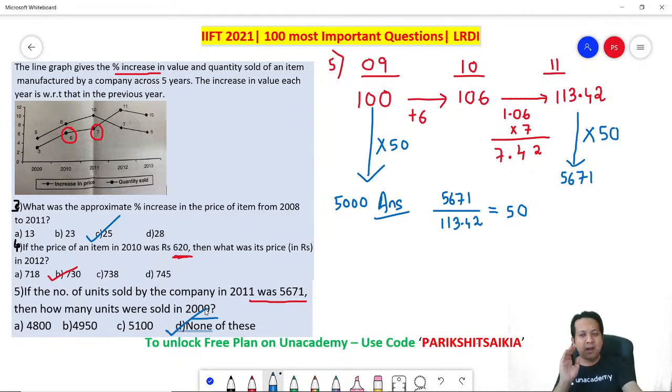Very beautiful sum. Remember, again I repeat, in your IIFT, the calculations are going to be very lengthy. Don't take the author's number. Take your own numbers. Do the maths. Last step, make the adjustment. Let's say you are getting your number as 100. Author is saying, no, this is 500. Fine. Whatever calculations you have done, every number you multiply by 5. That's it. You get the point, right? So very important that you do it this way. Otherwise, it's very difficult to do it fast, especially in exams like the IIFT, where the calculations are often lengthy. So be very sure that you take your own numbers and do your sum.